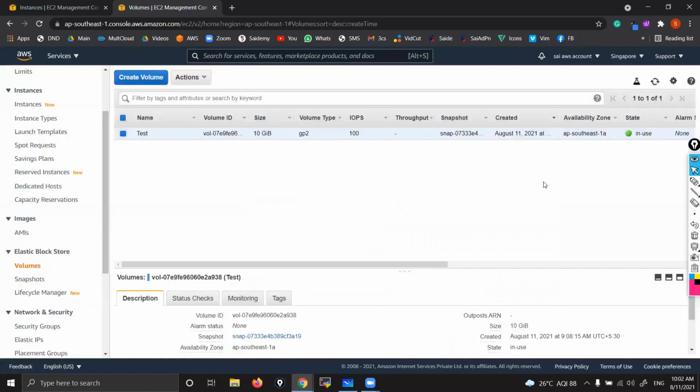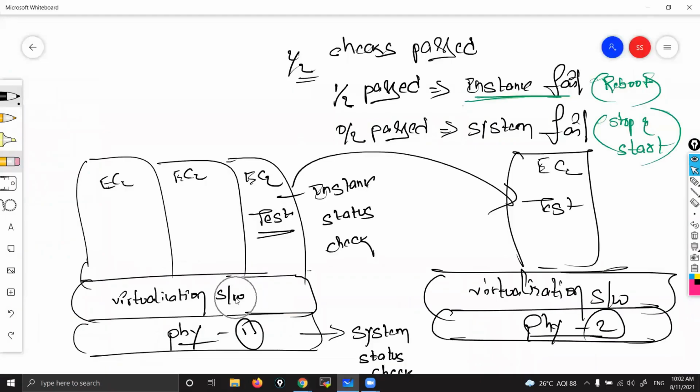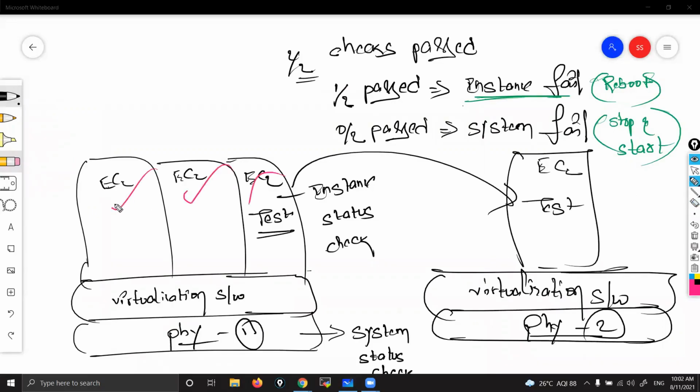Okay. Thank you. Sai, so we are accessing those instances by using virtualization software that is there in their location. That is actually unnecessary for us, but I explained how they are maintaining it in their locations. Got it? With that software only we are getting access. With that software only they are creating virtual machines, and those we are accessing.